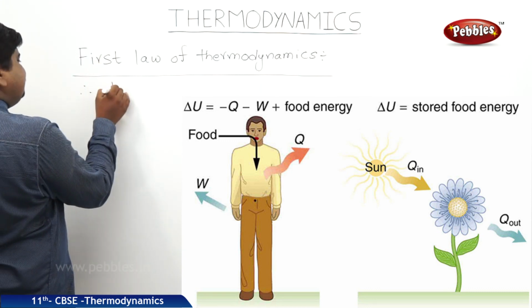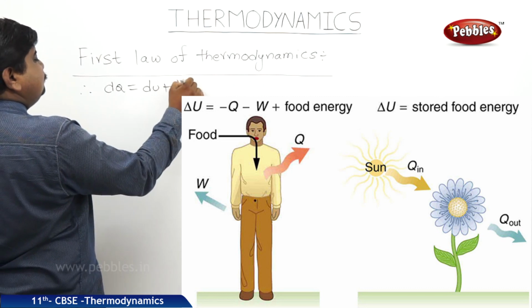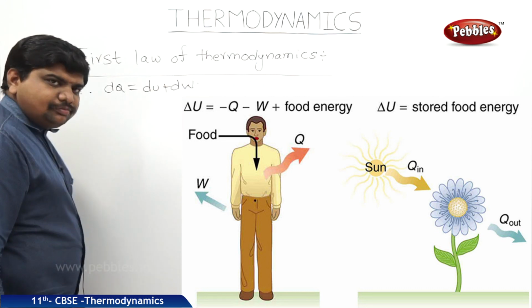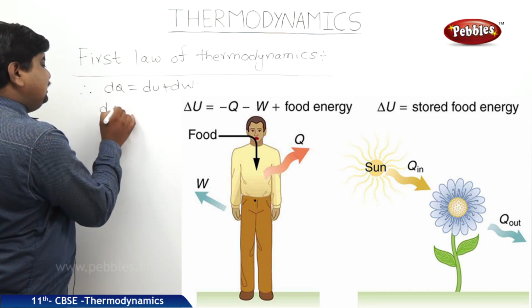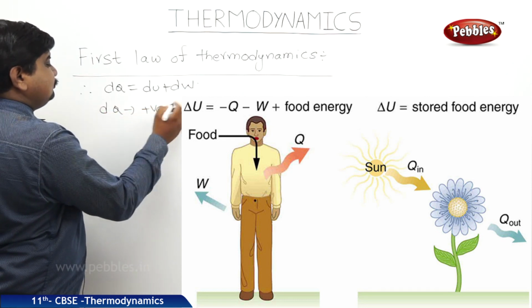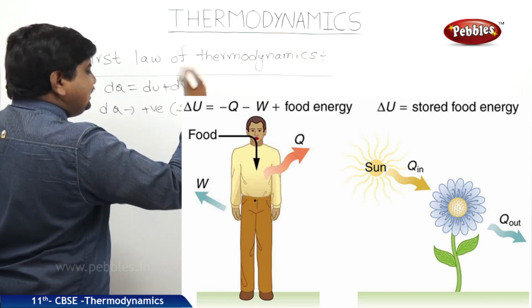As we know, the equation dq is equal to du plus dw. If heat energy is supplied to the system, dq is positive, because we are adding more heat energy.